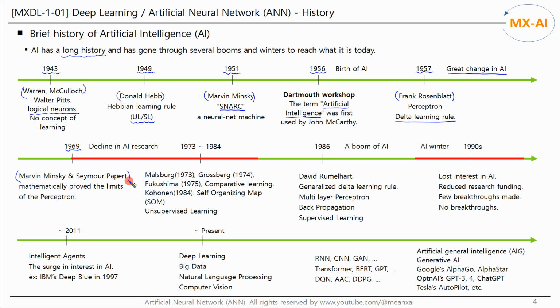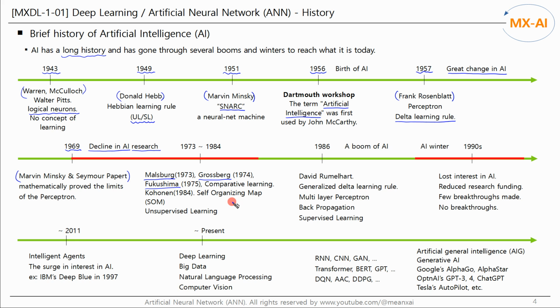This publication led to a decline in AI research. During this period, Malsburg, Grossberg, Fukushima, etc. published competitive learning rules. This was a learning method that was slightly different from existing learning rules and closer to the brain's learning principles.